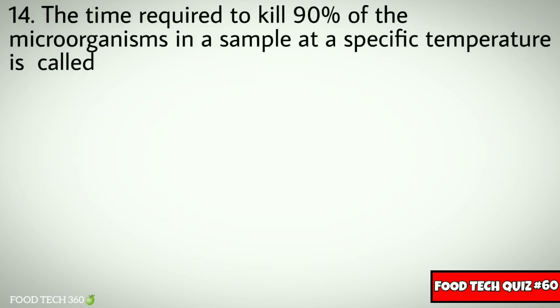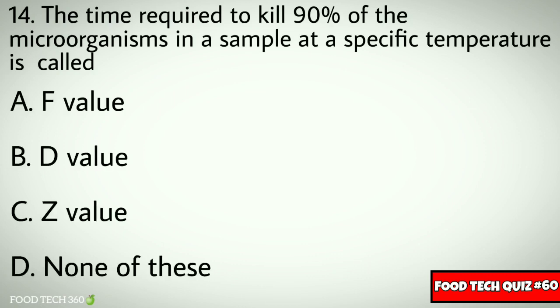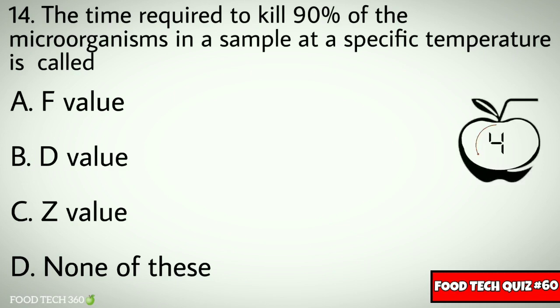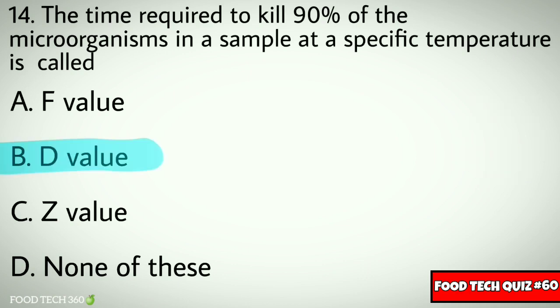Question number 14. The time required to kill 90% of the microorganisms in a sample at a specific temperature is called: A. F value, B. D value, C. Z value, D. None of these. Correct answer: B. D value.